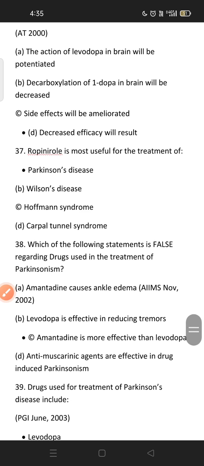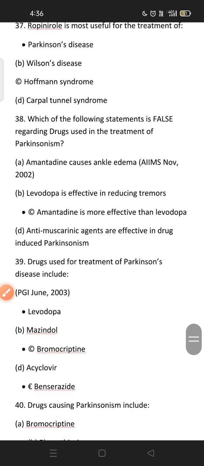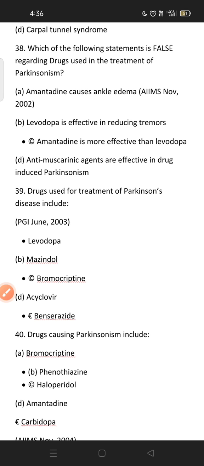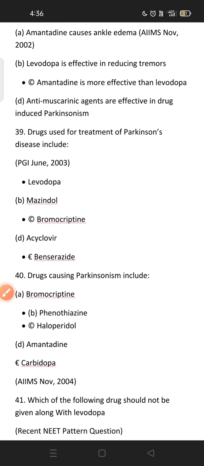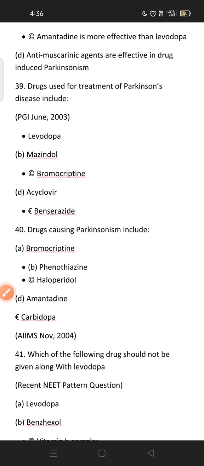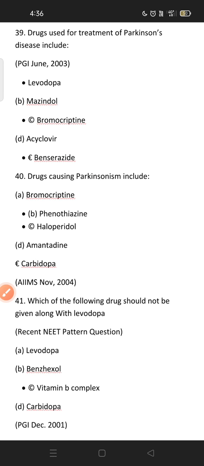Ropinirole is the most useful for the treatment of Parkinson disease and it is used as a transdermal patch. Which of the following statements is false regarding the drugs used in the treatment of Parkinson? Amantadine is more effective than levodopa. Yes, this is true. Drugs used in treatment of Parkinson include levodopa, the dopamine precursor. Bromocriptine is a dopamine agonist. Benserazide is also used in Parkinson disease. Drugs causing Parkinsonism include phenothiazine and haloperidol.